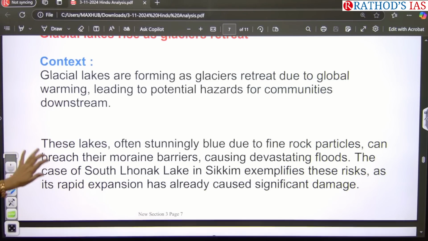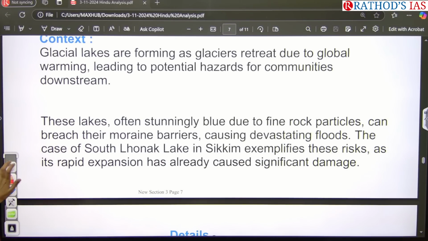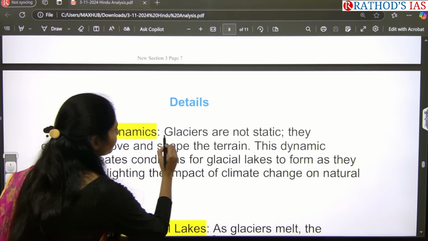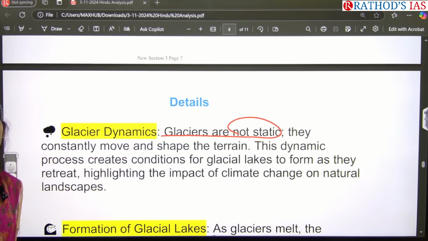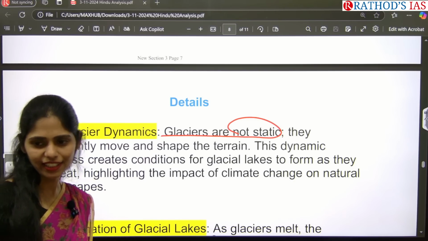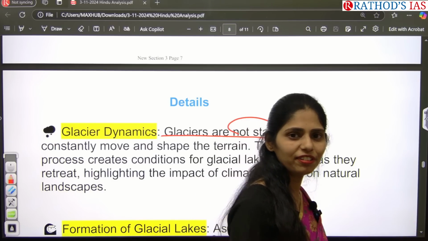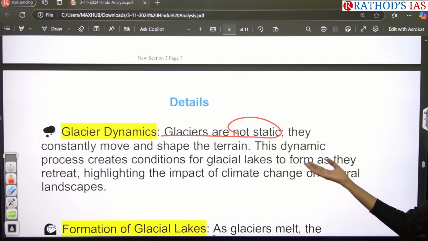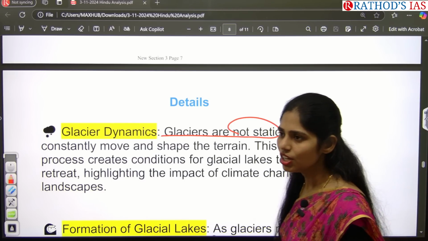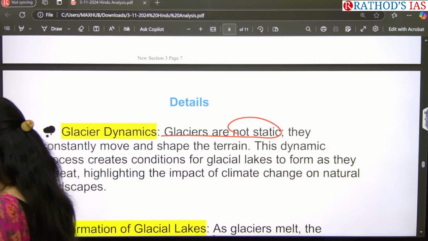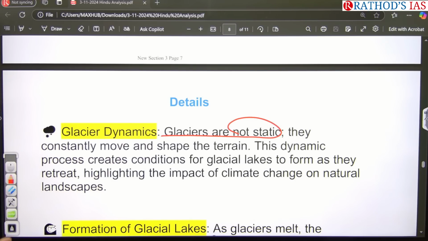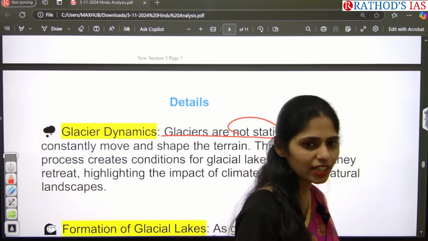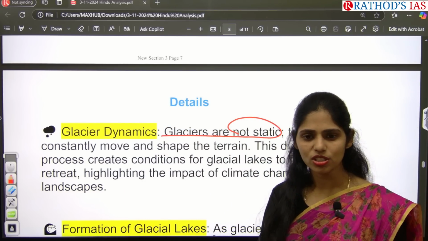Okay. So actually, this article is saying that glaciers are not static. There will be an increasing amount of water in these lakes. Whenever there is melting of glaciers, more water gets settled in these depressions, which causes an increasing number of glacial lakes. Sometimes with normal lakes during summer, because of a high rate of evaporation, the water in the lakes gets reduced. During the monsoon or rainy season, the water is collected again in the lakes. So it is a normal phenomenon.